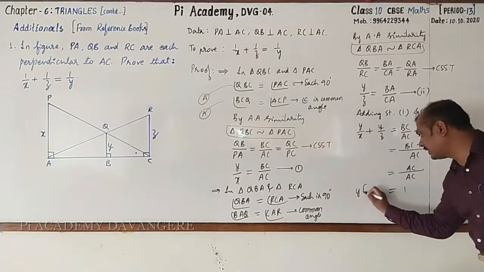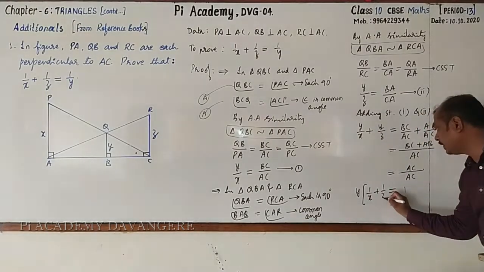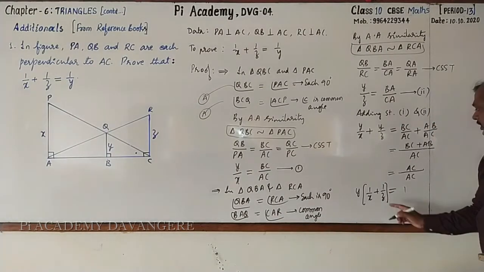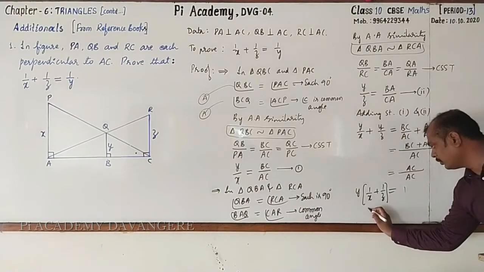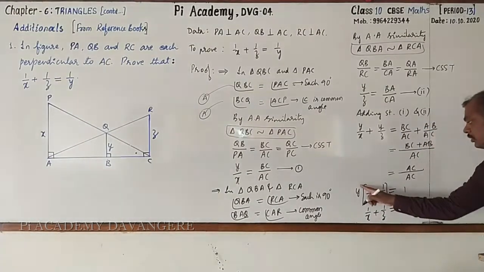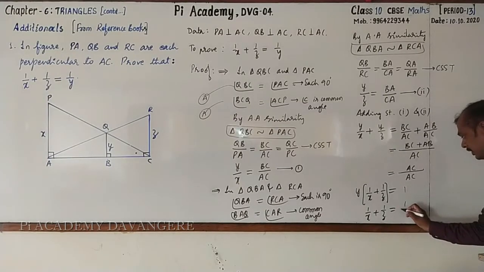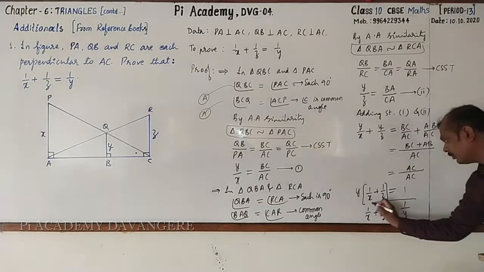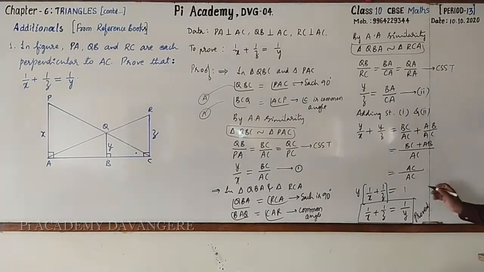On taking Y as a common factor, you will get 1 by X plus 1 by Z. Then transpose Y to the denominator of RHS. 1 by X plus 1 by Z is equal to 1 by Y. Observe. Hence it is proved.